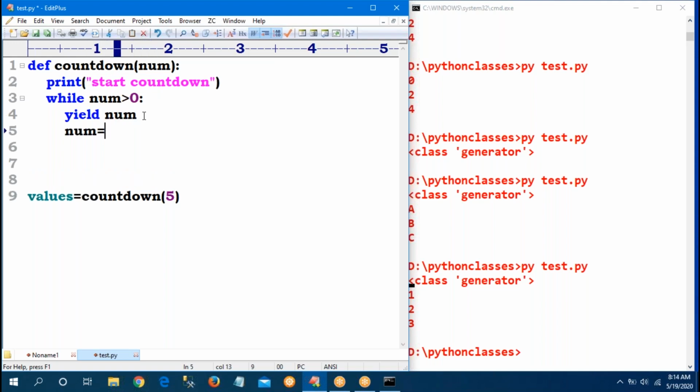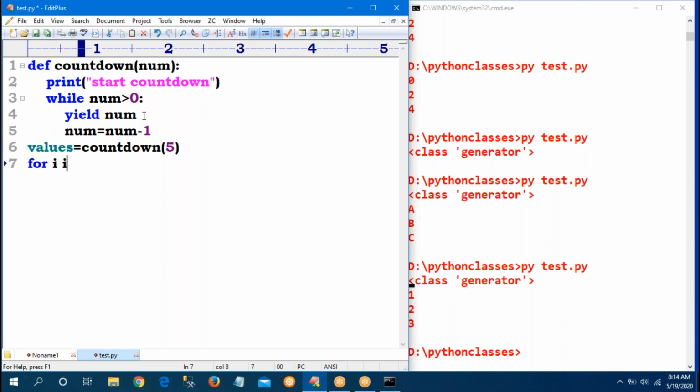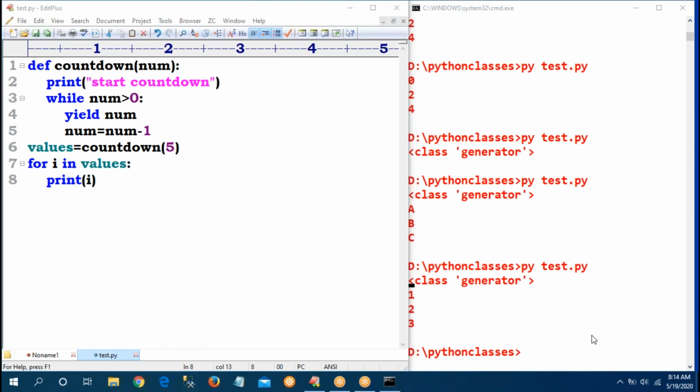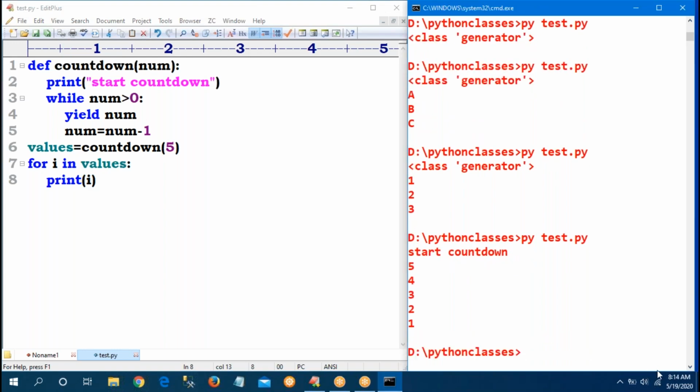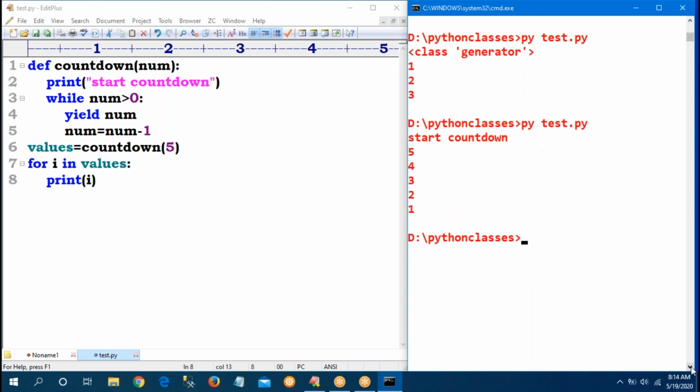Next, number equal to number minus 1. Next, 4. 4 greater than 0. Yield of 4. Next, 3. Yield of 3. Yield of 2. Yield of 1. All values will be stored into the values. So instead of asking 5 times next, take one for loop: for i in values, print of i. See, now it will be generating all the numbers. 5, 4, 3, 2, 1 will be generated.